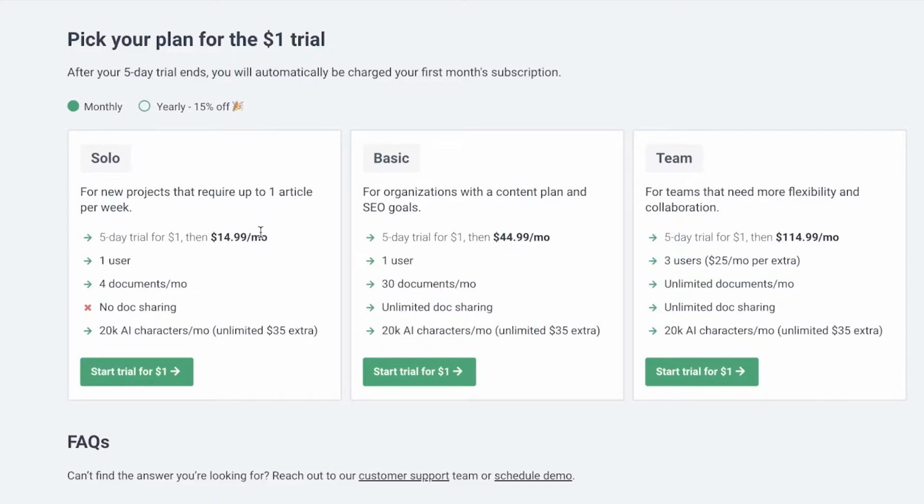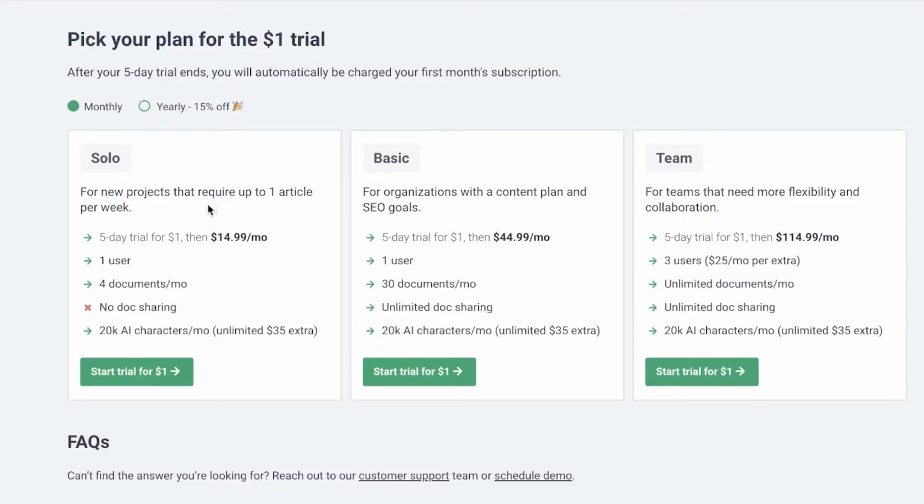And on the solo version, you can get started at $14.99 per month. Then on the basic version, you have $44.99 per month. And then on the team version, it's $114.99 per month.